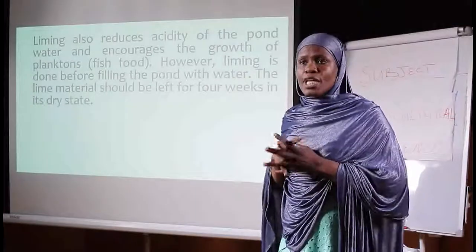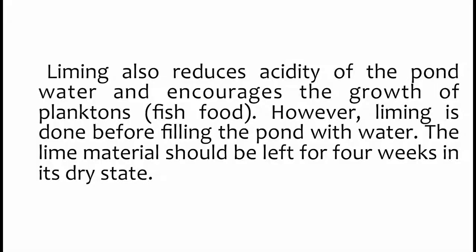And these planktons, they are in two types. They can be in plants, and they can also be in form of animals. The ones that are plants, we call them the phytoplanktons. While the animals, we call them the zooplanktons. However, liming is done before filling the pond with water. It means you have to apply the lime before impoundment. Impoundment simply means introducing water to your pond.